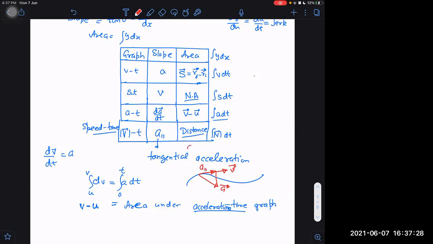A parallel is the component of A either along V or opposite to V. 180 degrees opposite also is the same thing. 180 degrees is important. Or I should simply say either parallel to V or anti-parallel to V. That's why this a parallel also comes.